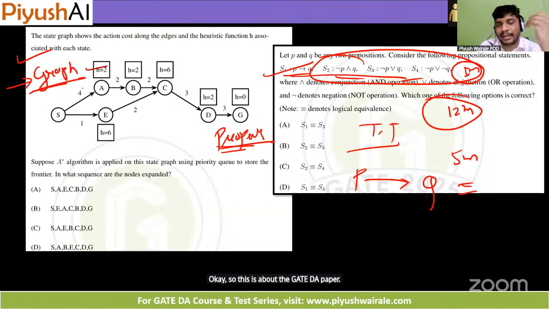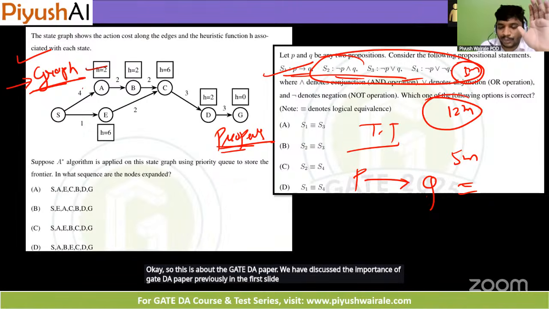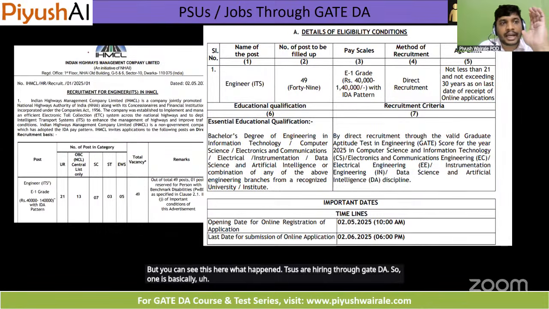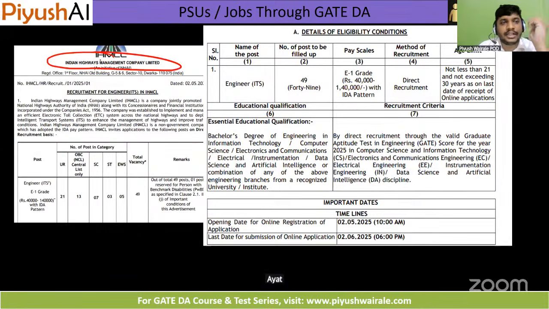We have discussed the importance of the GATE DA paper previously in the first slide itself. But you can see what happened this year: PSUs are hiring through GATE DA. One is basically MCL, and this is under NHAI.